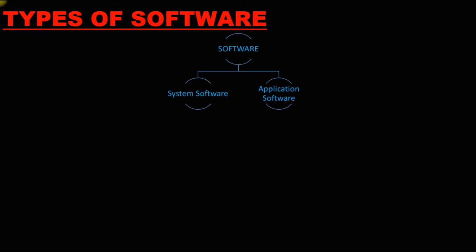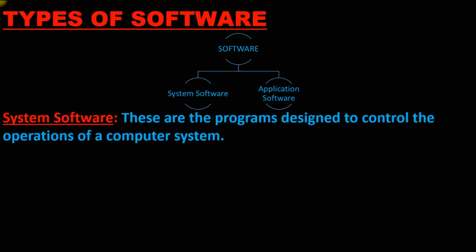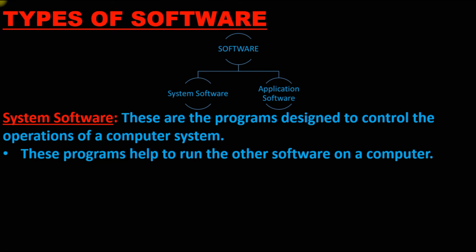For example, if there is no operating system, we cannot do any particular task whatever we are requesting it to do. So these are the programs designed to control the operation of a computer system. Whatever computer system operations are there, they are only controlled by system software. As I told you, if system software is not present, then we will not be able to do any particular task which we want to do. These programs help to run the other software on a computer. So whatever software is there on the computer, that can be run only by using system software.